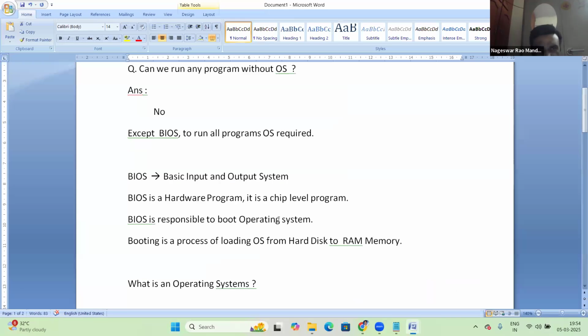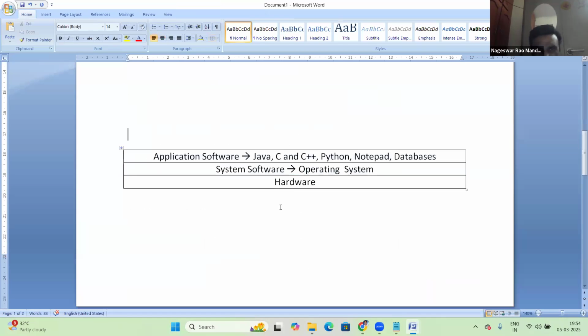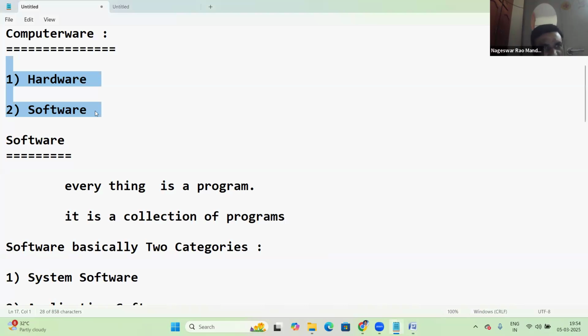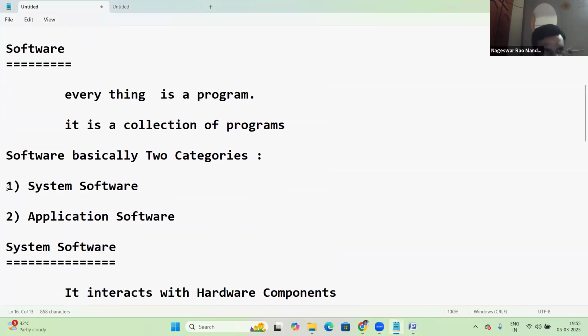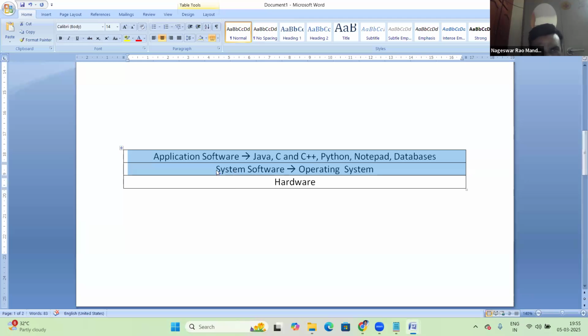This is your computer. In the computer, there is hardware, and this part is software. In software, again, we have application software and system software. System software, application software: these are the software layers. This whole thing is a computer.